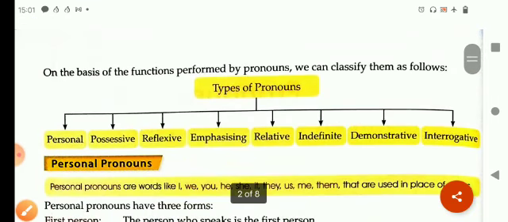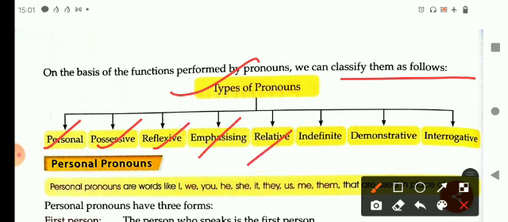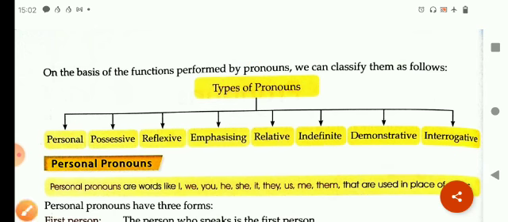And on the basis of the functions performed by the pronouns, we can classify pronouns as follows. Now here you can see the types of pronouns like personal pronoun, possessive pronoun, reflexive pronoun, emphasizing pronoun, relative pronoun, indefinite pronoun, demonstrative pronoun, and interrogative pronouns. Now let's read about them one by one.